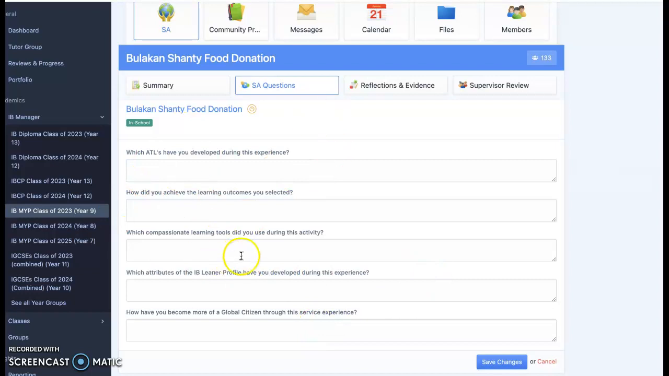If you answer these 5 questions and then click Save Changes, this is an alternative and an easier way to do your reflections.